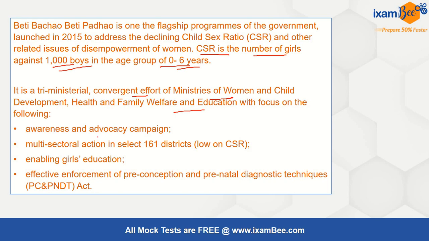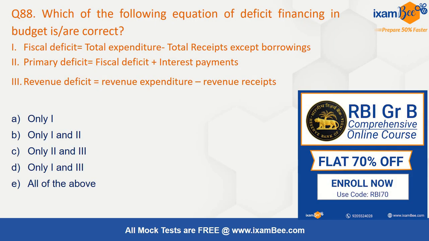And the focus was on advocacy, awareness of the campaign, multi-sectoral action in selected 161 districts where the child sex ratio was very low, enabling girls' education, and effective enforcement of the Pre-Conception and Pre-Natal Diagnostic Techniques Act.